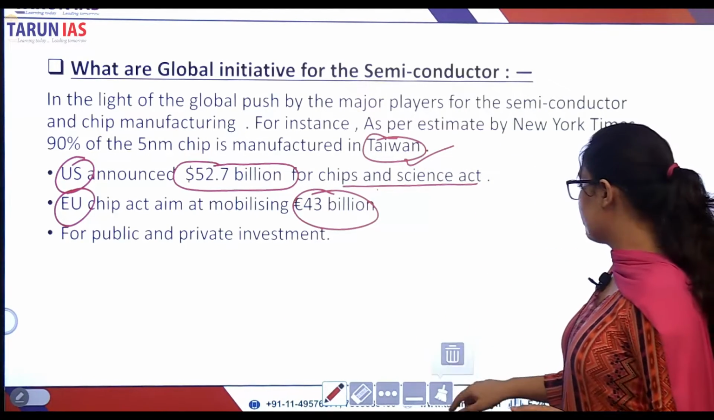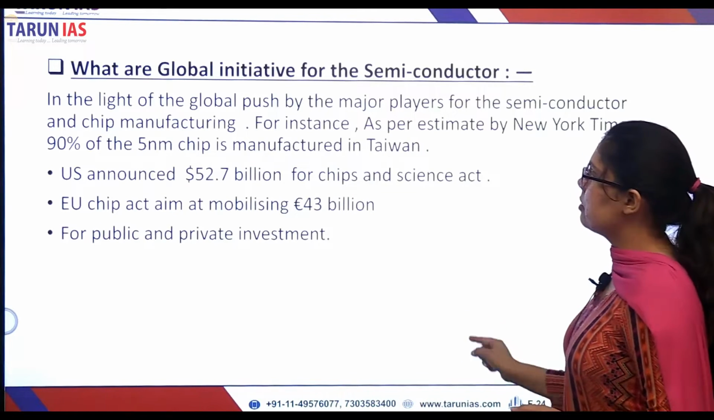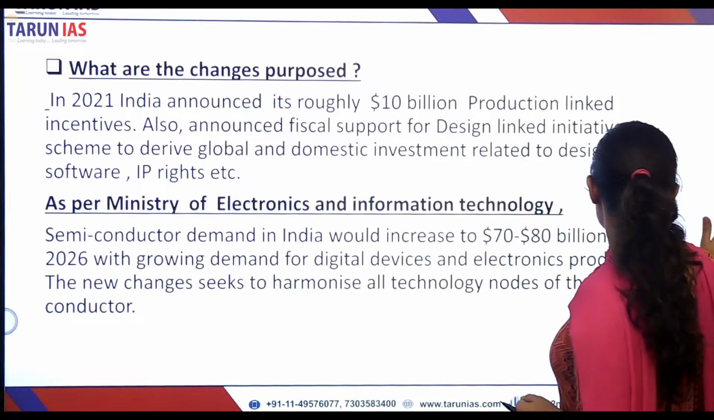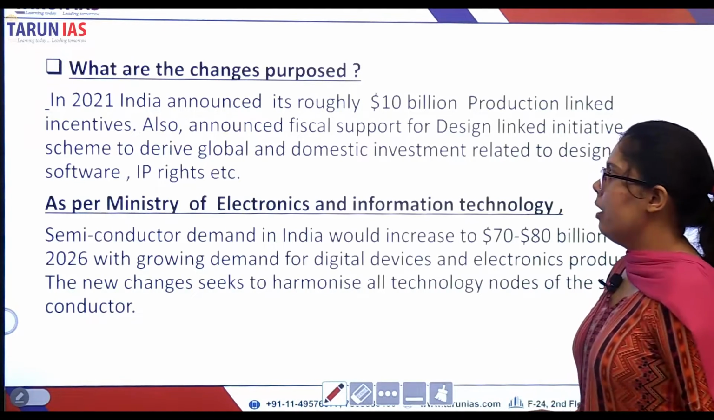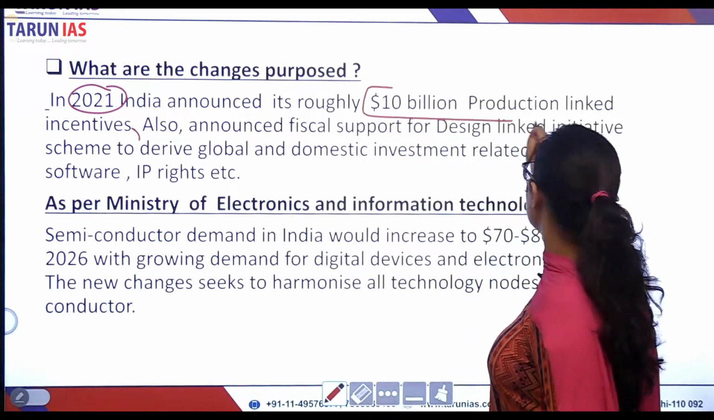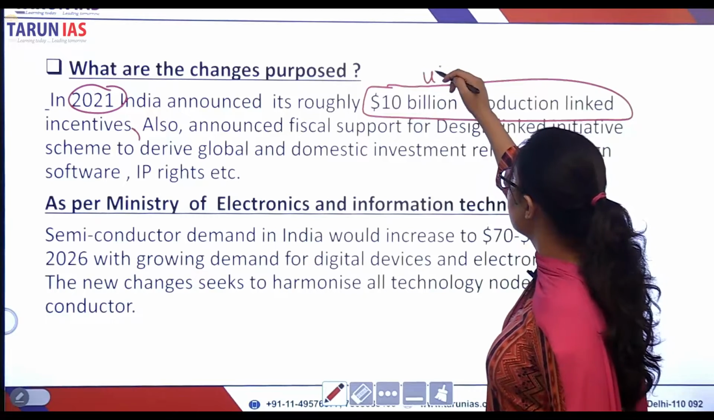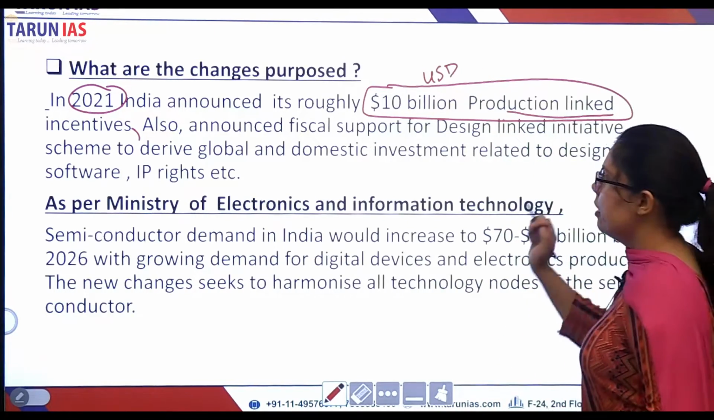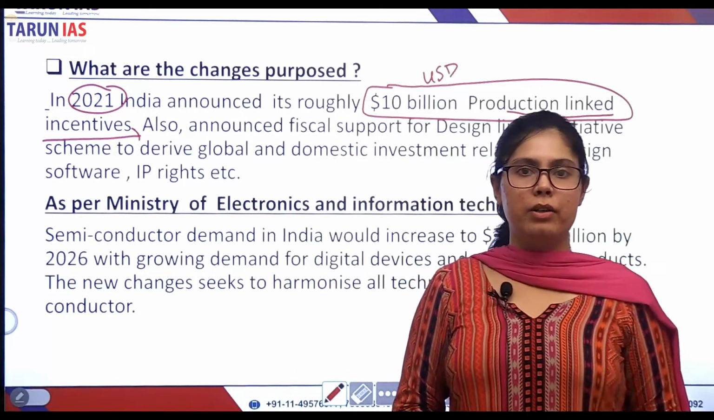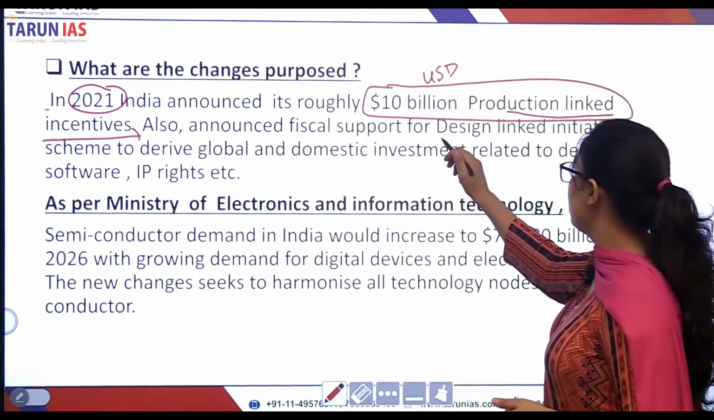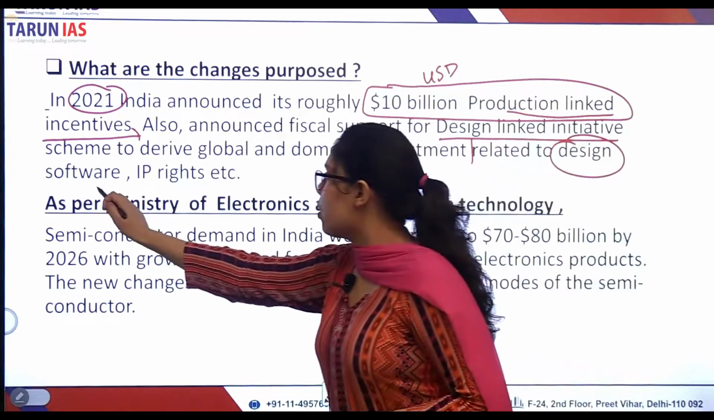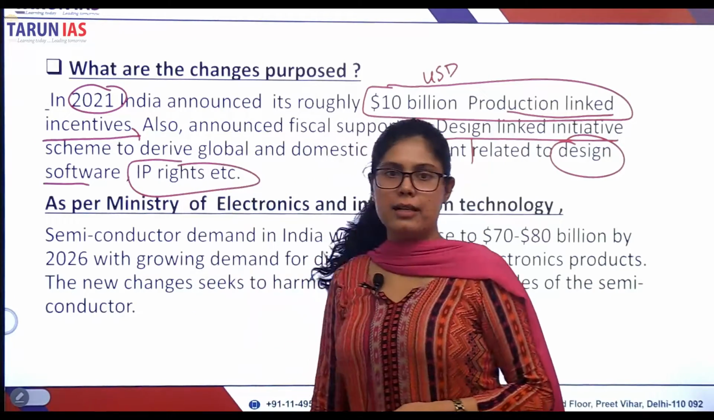What is India doing? As we already discussed, India started the PLI and design linked incentives for driving chip making and the semiconductor business. In 2021, India announced 10 billion USD in production linked incentives. Now what are production linked incentives? The more you produce, the more incentive you will be given. That is production linked incentive. Design linked incentive is related with design, software and intellectual property rights.